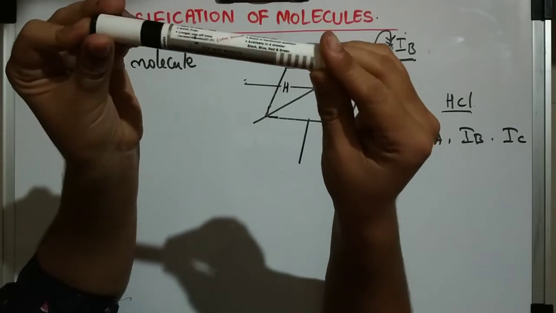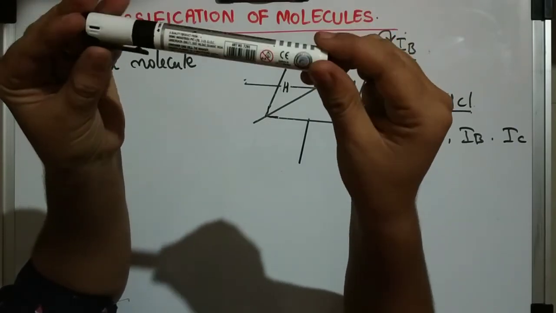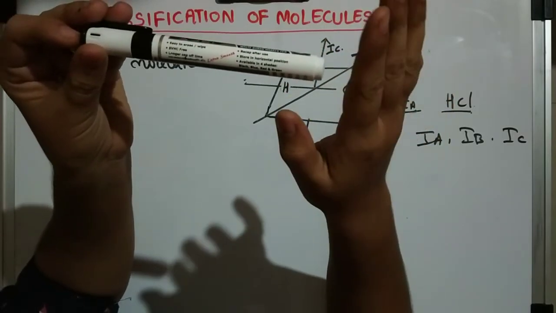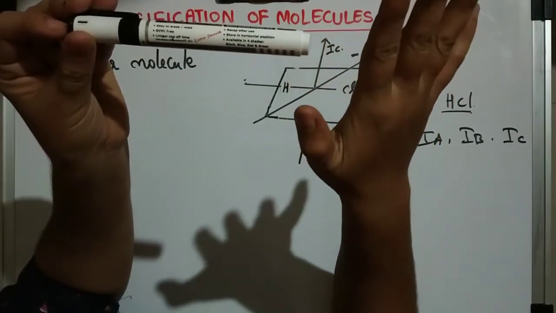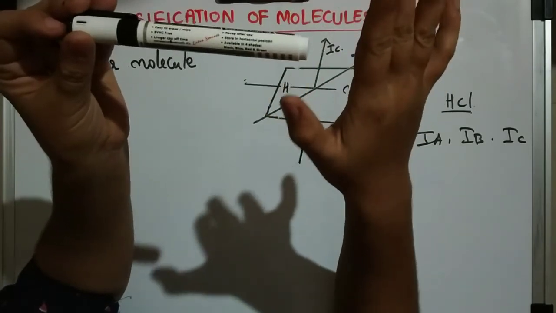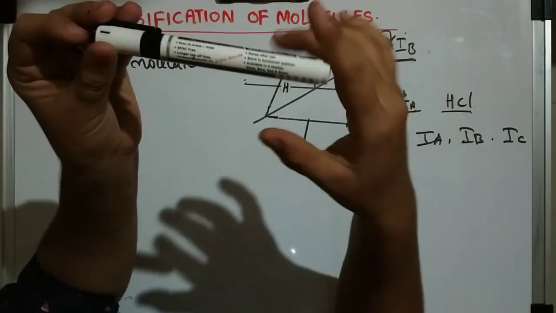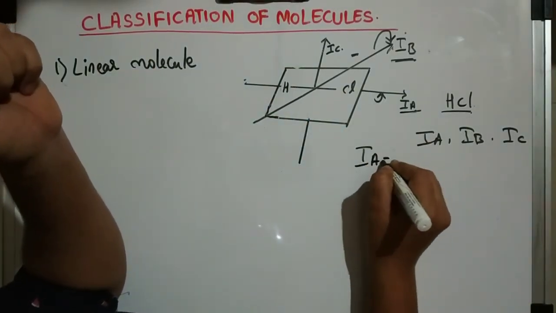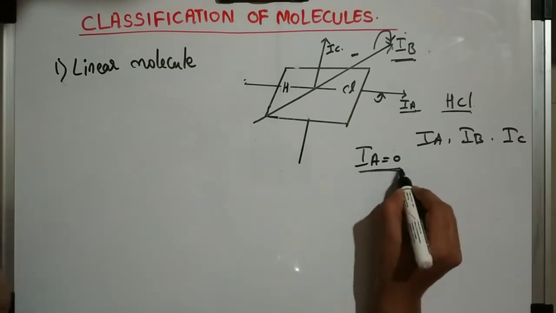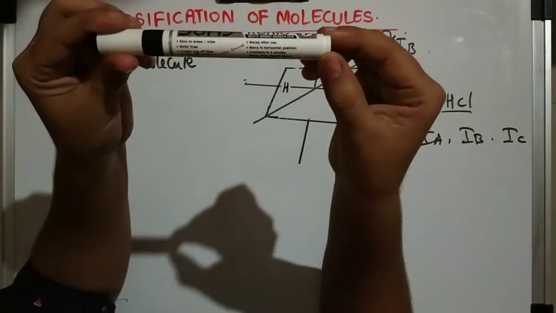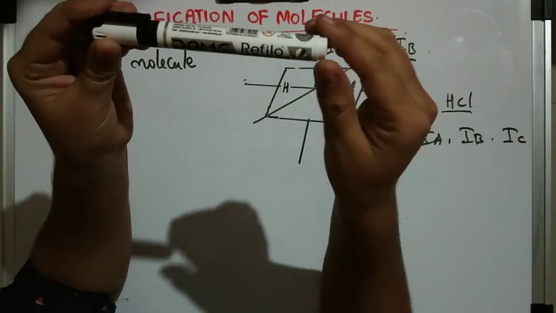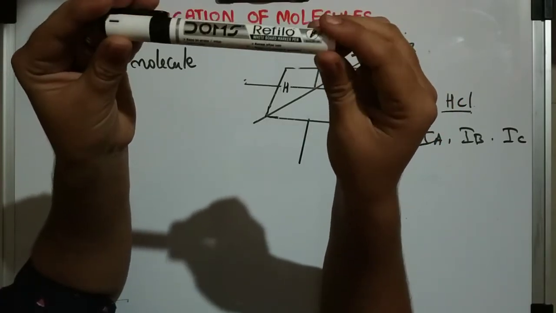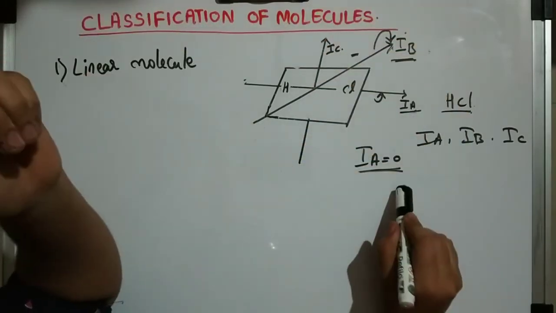But in a linear molecule the rotation will be only this much, as it is a linear molecule. So I don't need to apply more force here. The moment of inertia will be almost negligible, so I can represent it as IA equals 0. Why IA equals 0? Because this is a linear molecule. I am not applying more force because it is rotating in this form only. That's why IA equals 0.